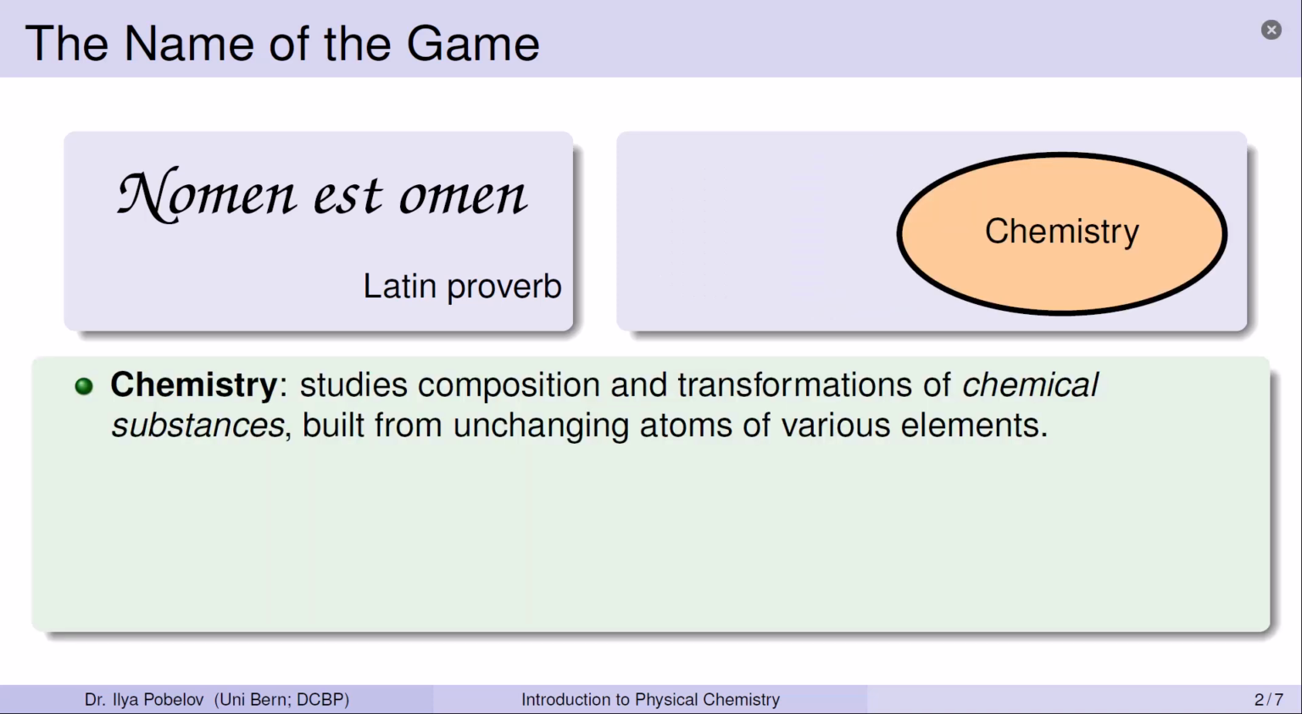First, let's consider chemistry. The core of chemistry is the study of the composition and transformations of chemical substances. These substances are built by atoms, which are the smallest units of matter in chemistry. During a chemical reaction, atoms don't change. In addition to this, chemistry also explores the physical properties of substances and materials composed of different substances. However, the primary emphasis in chemistry always lies on chemical substances.